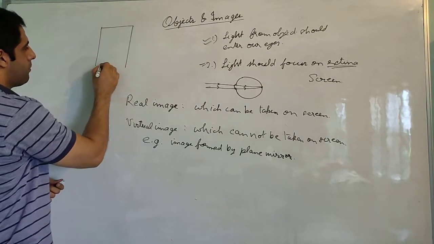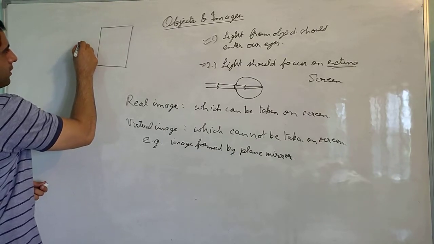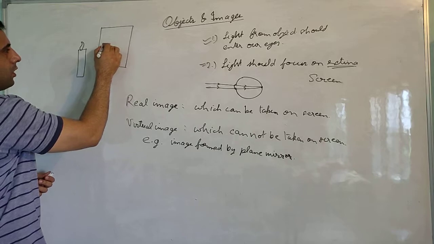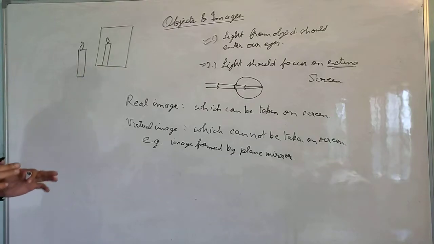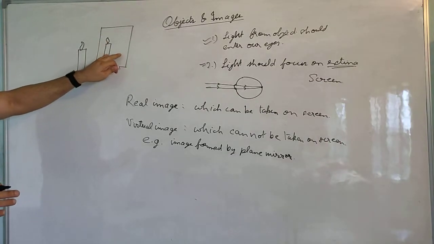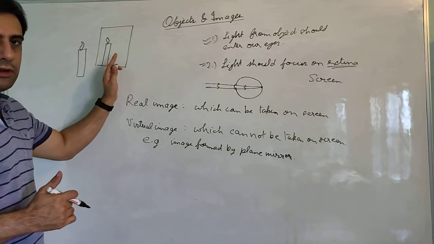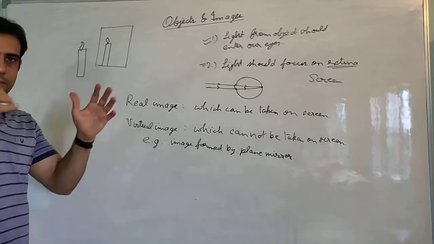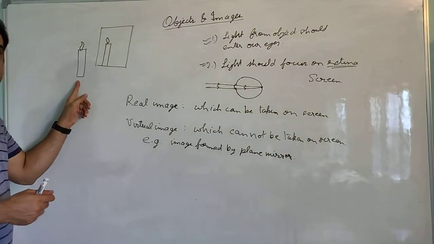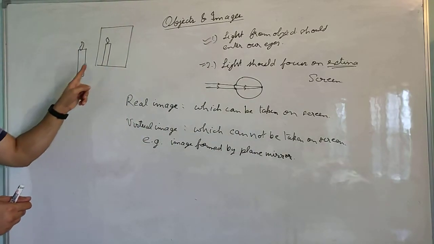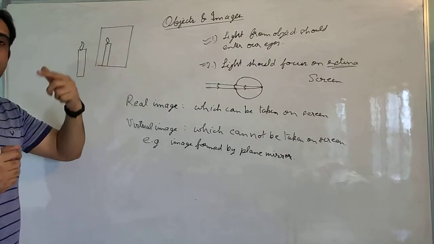Light a candle and put it in front of a mirror. There will be an image of this candle in the mirror. The size of this image will be the same because it is a plane mirror, so there will be no shortening or magnification of size. The same size of the candle will be formed in the mirror. Now take a screen, a big chart paper or a whiteboard like this, and stand behind this candle. This is our object, this is our image. Stand behind the object and try to see if this image is formed on the screen.